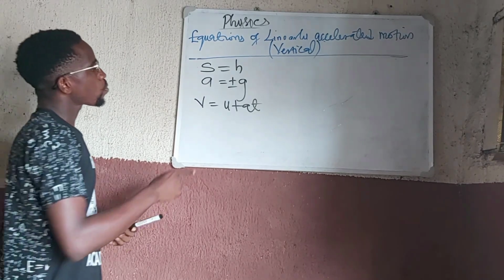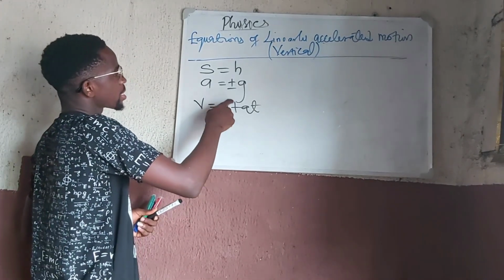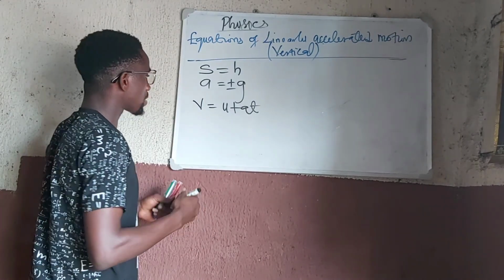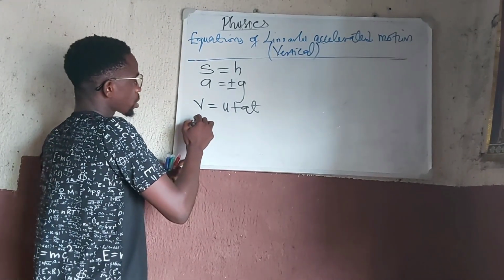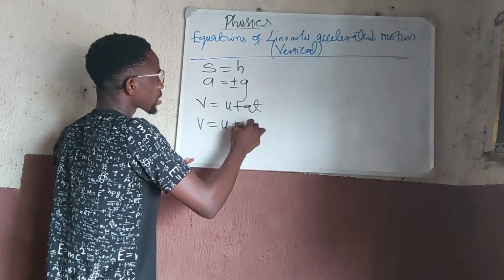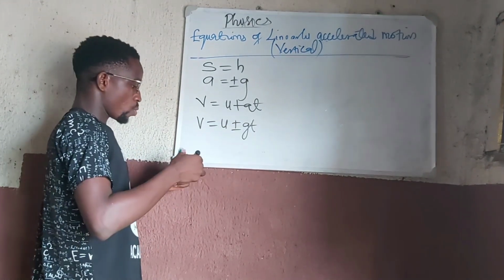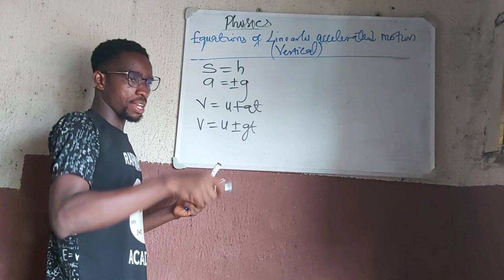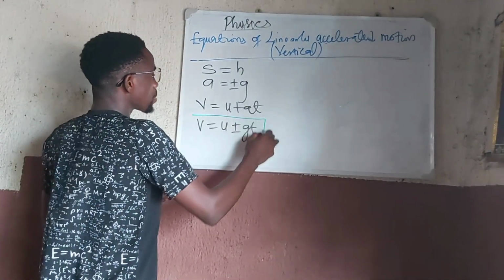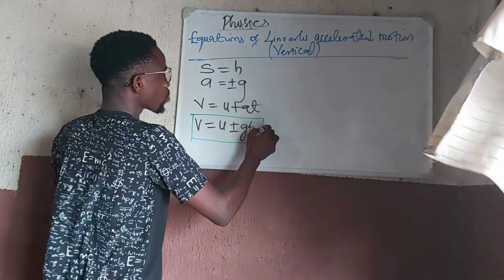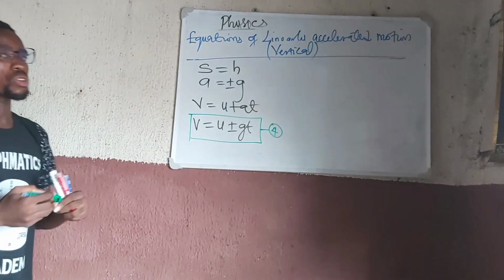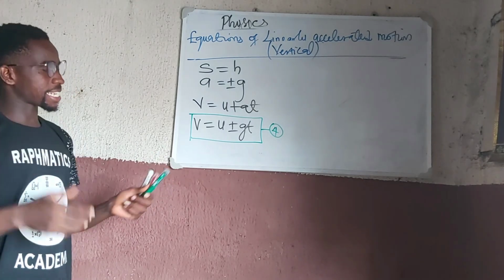So when we change the values, the only thing that needs changing here is the acceleration. We change the acceleration to gravitational acceleration. So our equation changes to V is equal to U plus or minus GT. Remember, we will choose plus when the body is falling, and you choose minus when the body is rising. So this becomes another equation, equation 4, right? So this equation is for vertical motion.